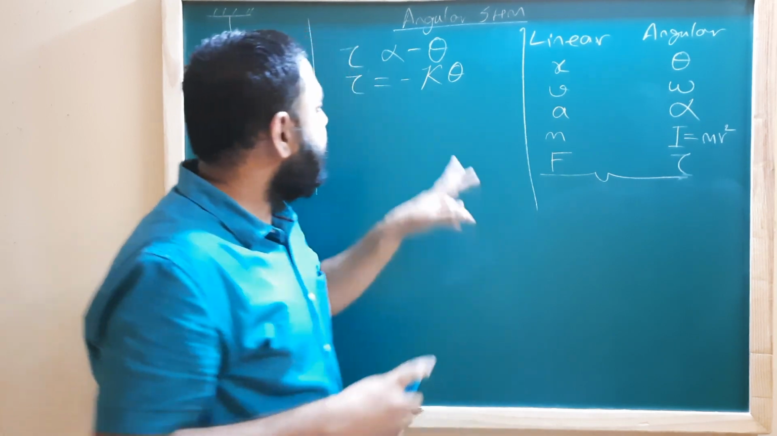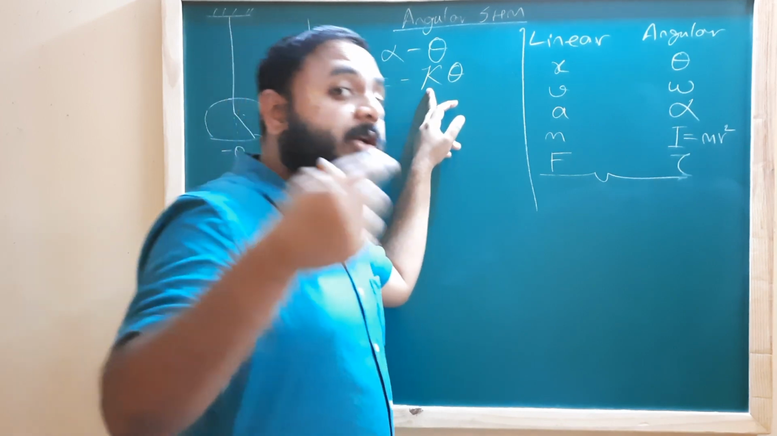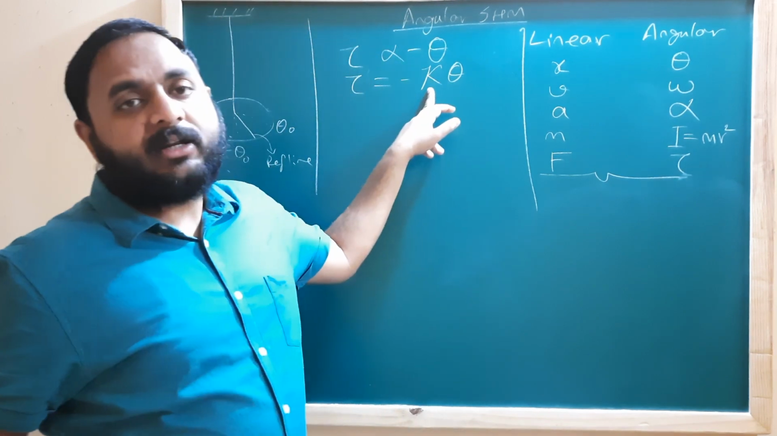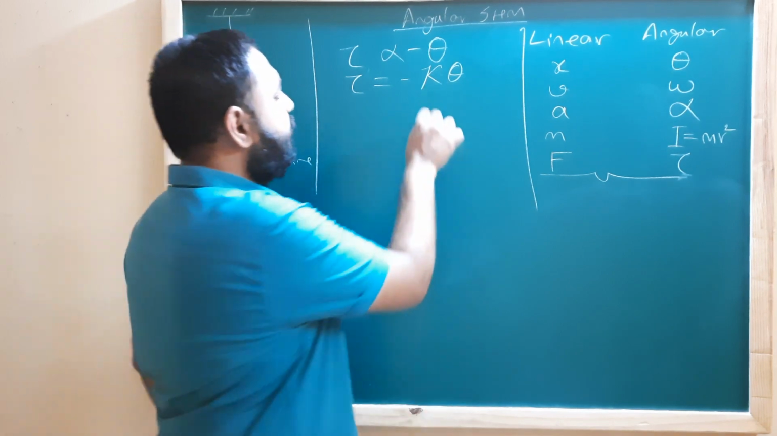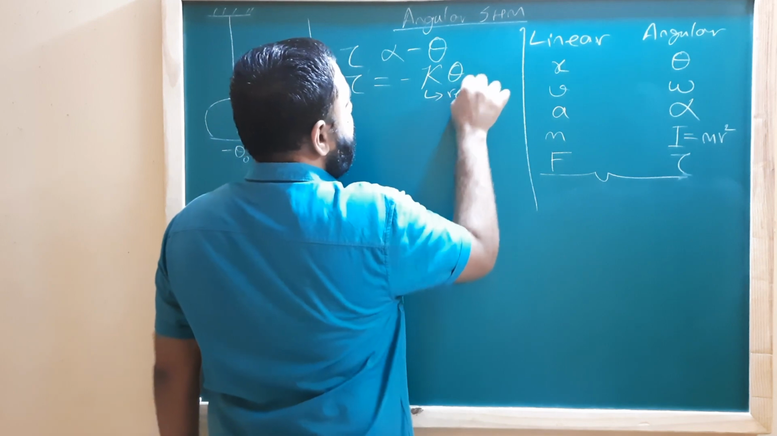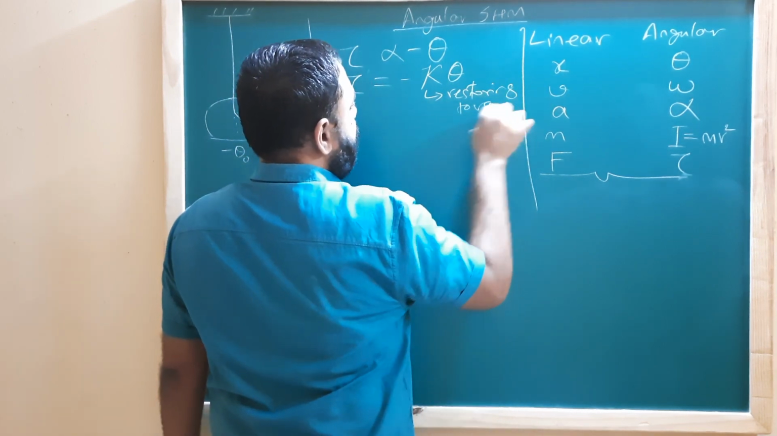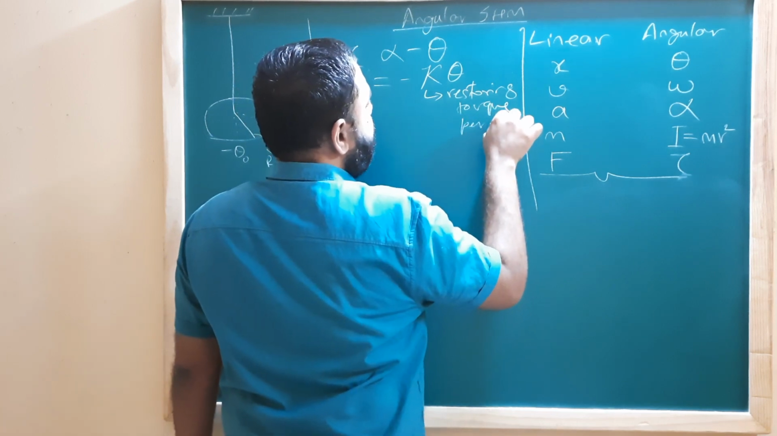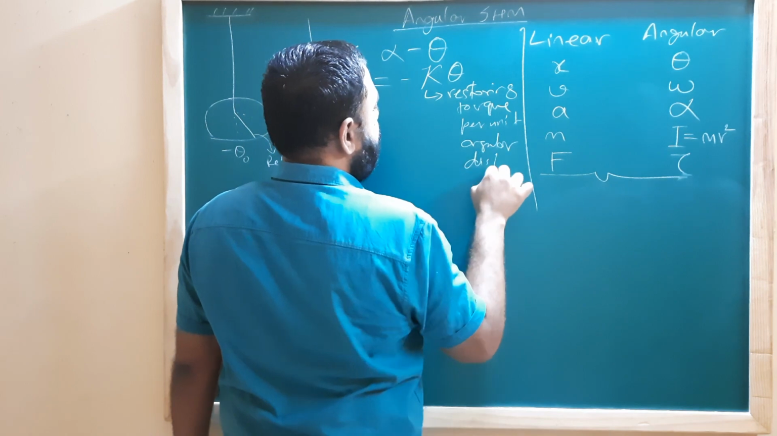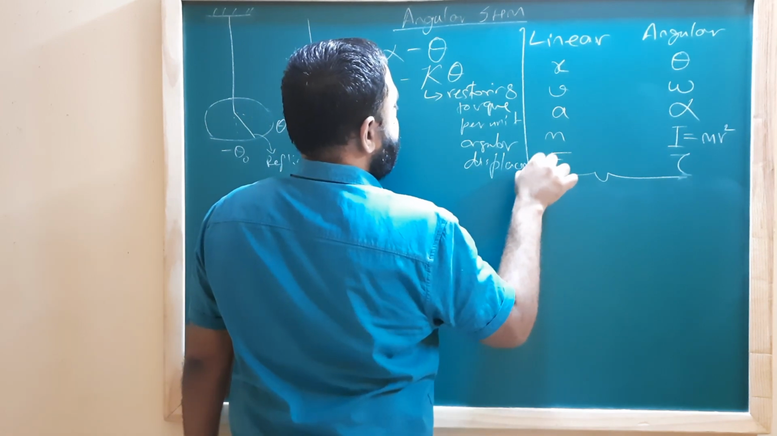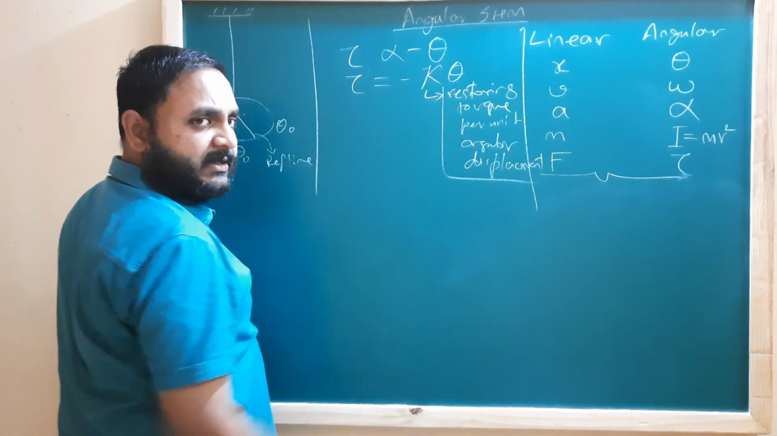Here we will say how much restoring torque is applicable on a body will be determined by this Greek letter kappa. This is nothing but restoring torque per unit angular displacement. Now I have torque is equal to minus kappa theta.